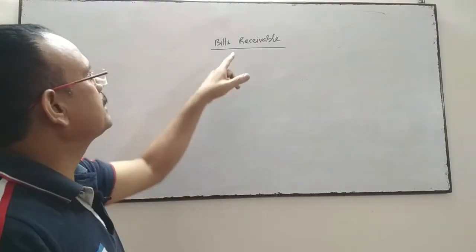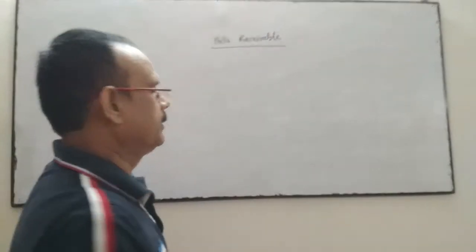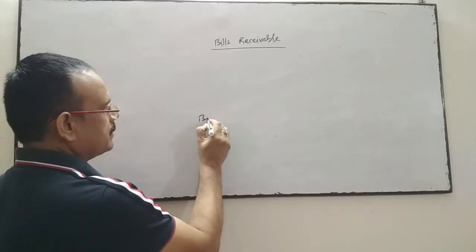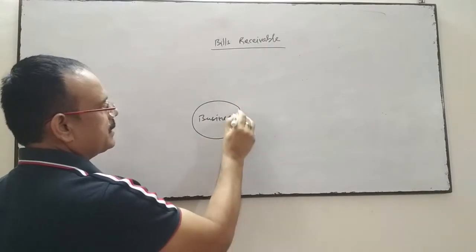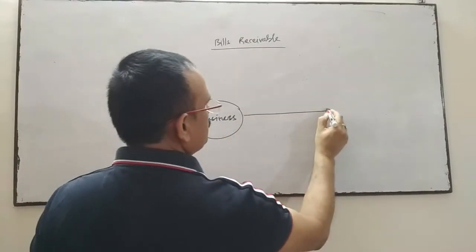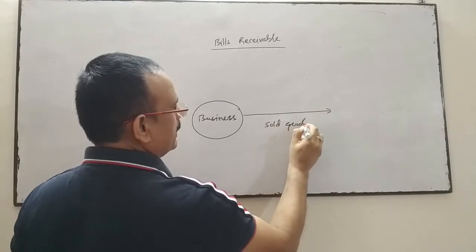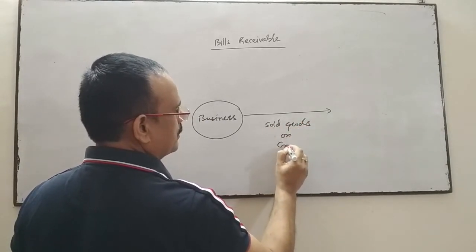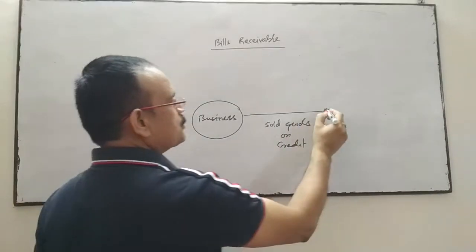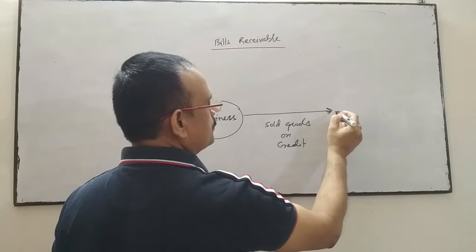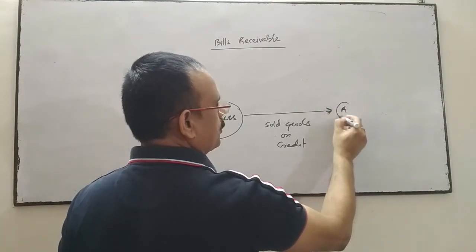Next terminology is bills receivable. When the business, this is your business, sold goods on credit. Suppose the business sold goods on credit to A. A is your customer.